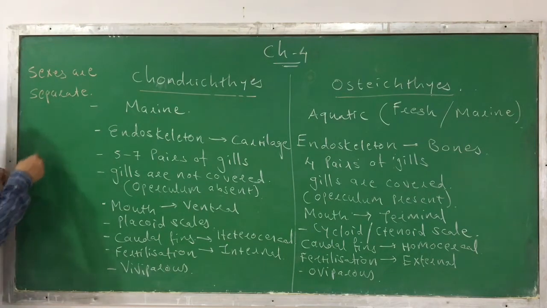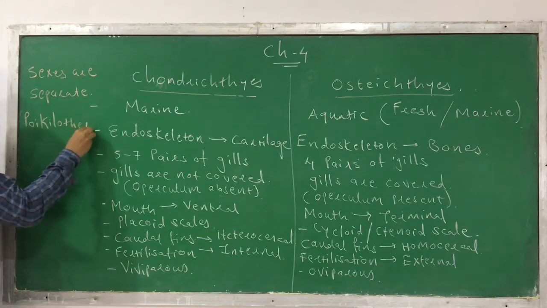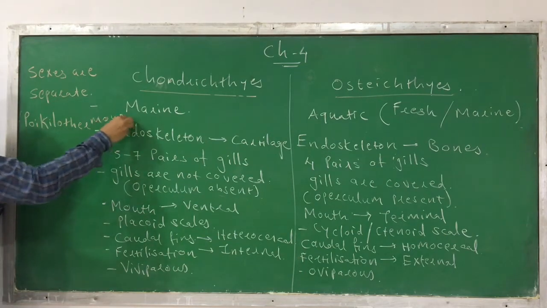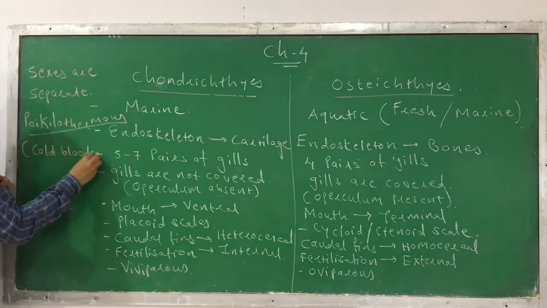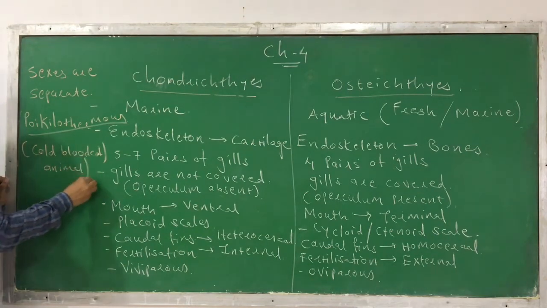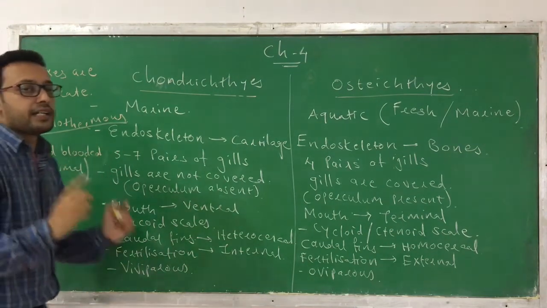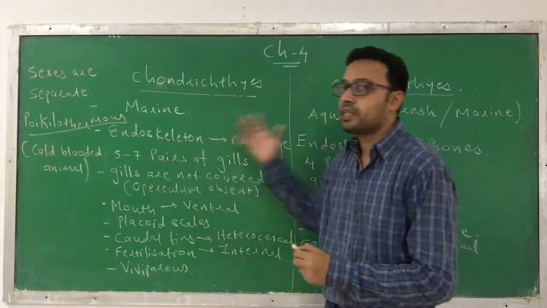Second, they undergo sexual reproduction, and they are poikilothermous. Poikilothermous means they are cold-blooded animals. And what is the meaning of cold-blooded animal? It means they don't maintain their body temperature. Both are poikilothermic.